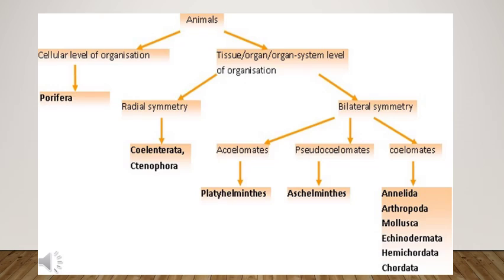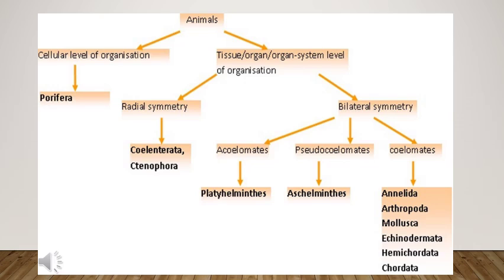So let's take a look at the classification of animals in various groups. So the first level, as I have told you, is cellular level. So in this level, Porifera stands. And when we are going to classify the animals in tissue, organ, organ system level, they are again divided according to the symmetry.